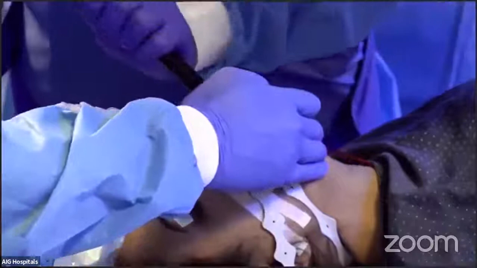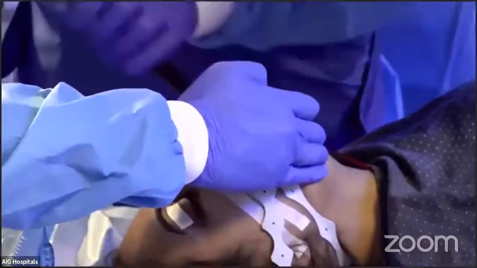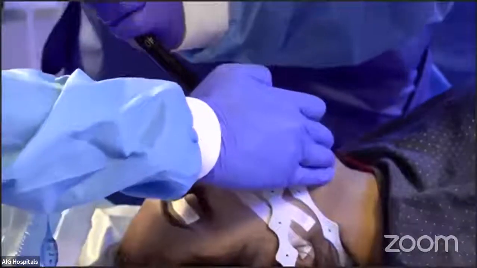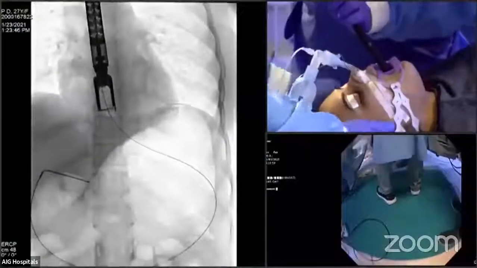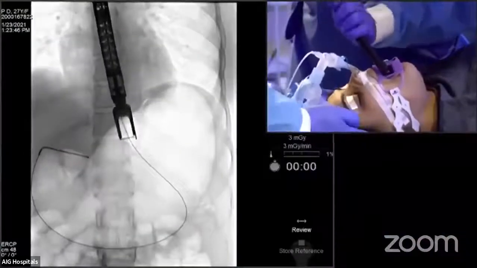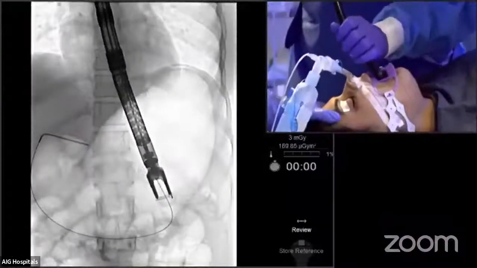You have to be very careful. You don't put too much pressure. And you can see on fluoroscopy how it's broken down. Sabman, can you see that? Yes. Same.